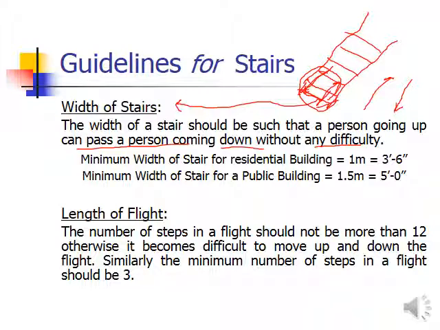Okay, so you have to keep this in your mind: the purpose of the building and the number of users using the staircase for the different types of buildings. You have to keep that in mind while deciding about the width. So keeping all these considerations and factors in mind, the minimum width of the stair for a residential building is generally decided as 3 feet 6 inches, and the minimum width for a public building, like a hospital building or commercial building, which is larger, is recommended as 5 feet.